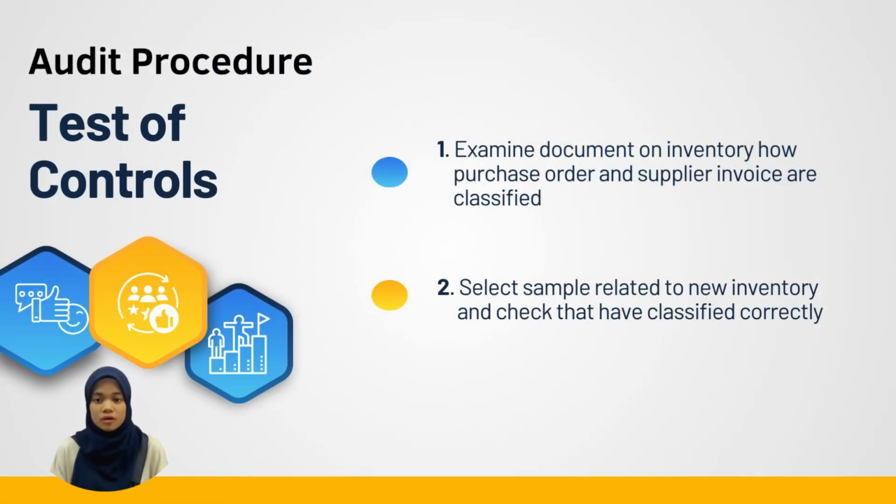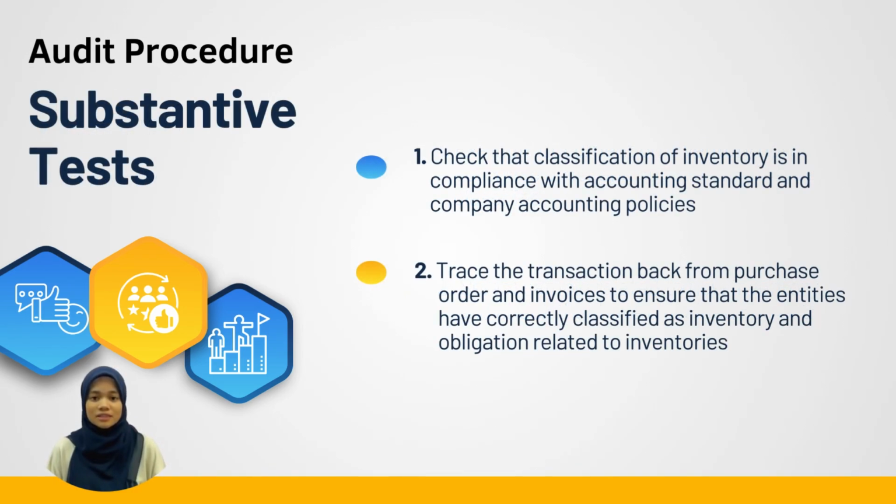The audit procedure of test of control is to examine documents on inventory, how purchase orders and supplier invoices are classified. Secondly, select samples related to new inventory and check whether they are classified correctly. For the substantive test, check that the classification of inventory is in compliance with accounting standards and company accounting policy. Secondly, trace the transaction back from purchase order and invoice to ensure that the entities have been correctly classified as inventory and obligation related to inventory.